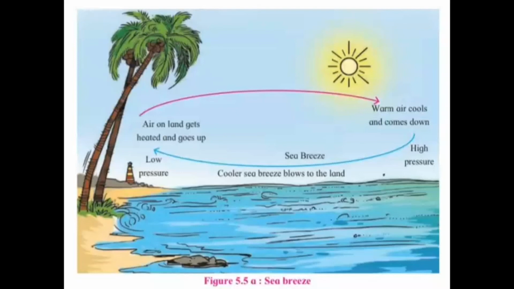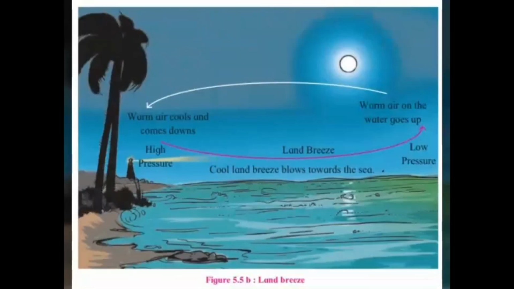In which part of India are the land and sea breezes experienced? The land and sea breezes are experienced in the coastal areas of India. Example, the Bay of Bengal, the western coastline of India and the eastern coastline of India.